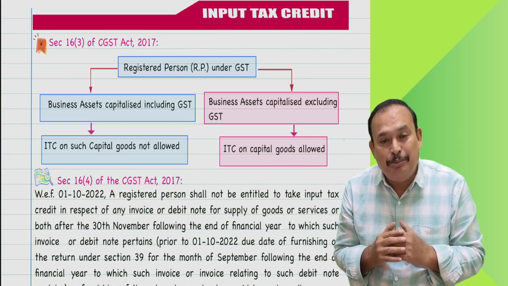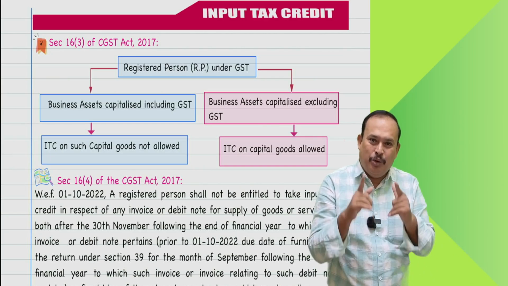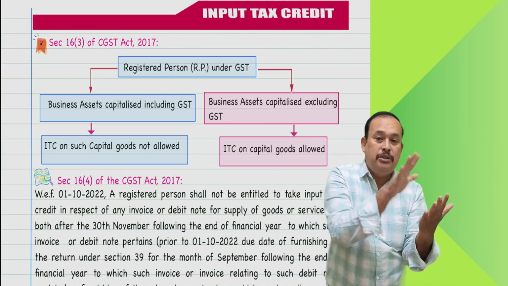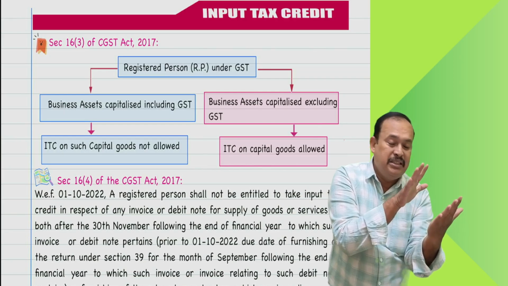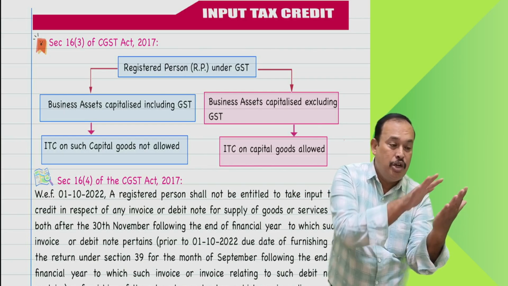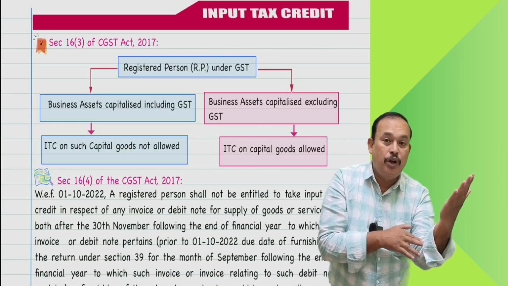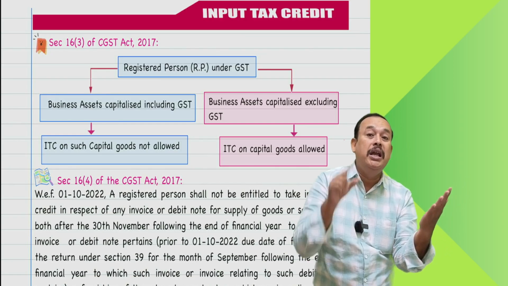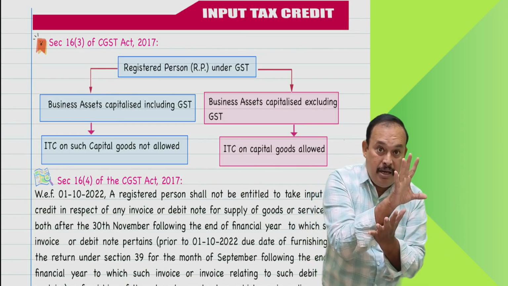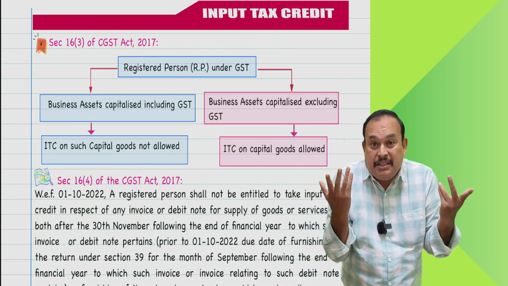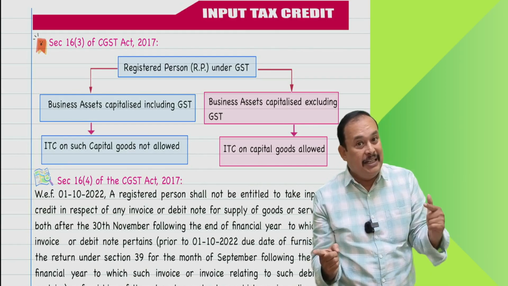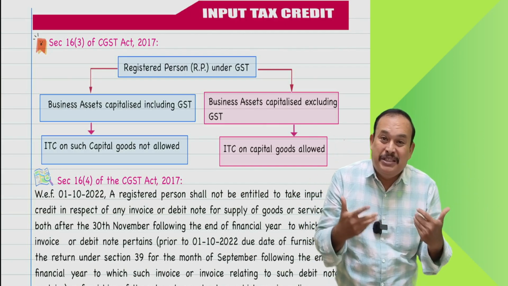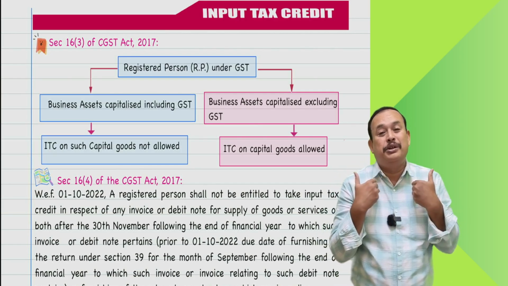Then when can I avail the input tax credit, sir? You can avail the input tax credit only when you purchase the goods and the capital goods have been received, and the tax invoice is in your hands. 10 lakh is the value of the goods, GST 28%, 2,80,000, total value 12,80,000. If so, you claim depreciation under section 32 of the Income Tax Act only on 10 lakhs. Then you are not claiming the depreciation inclusive of GST. In that case, hey, Mr. Taxpayer, you are eligible to avail the 2,80,000 rupees GST on capital goods as input tax credit.